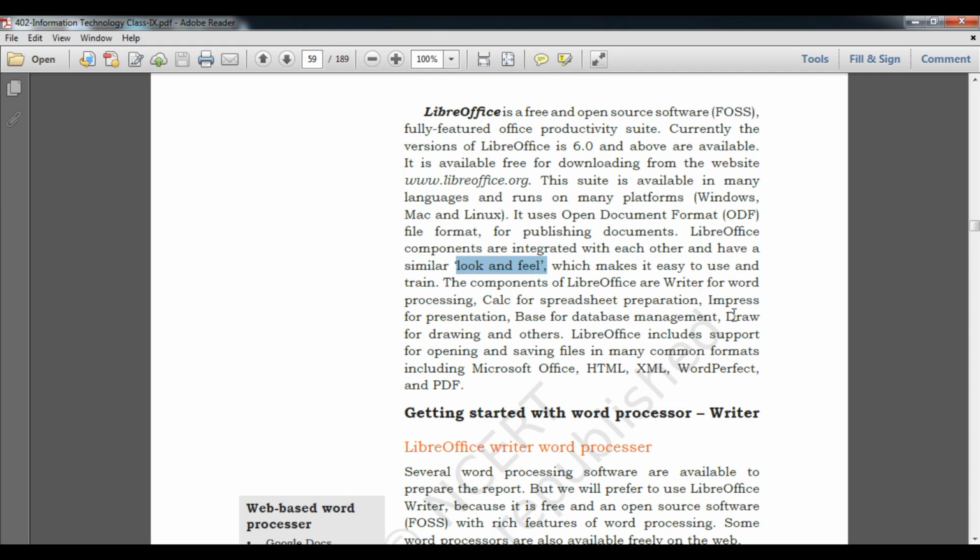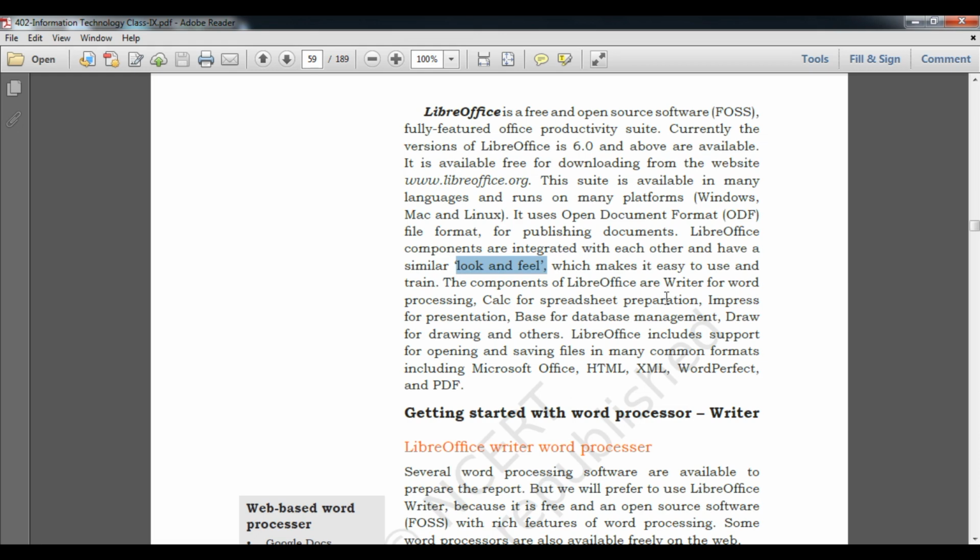Now next, we have to understand what we can do. It supports common formats including Microsoft Office. We can save the file in Microsoft Office format, HTML format, XML, WordPerfect and PDF also. Student, by using this word processor, the LibreOffice word processor, we can save our file in other formats, not only ODF: in Microsoft Office format, HTML, XML, WordPerfect and PDF also.